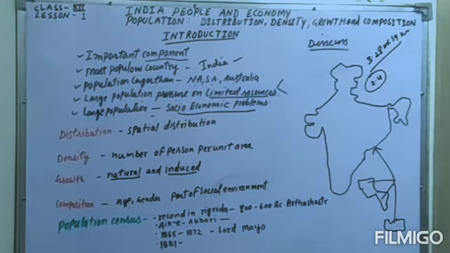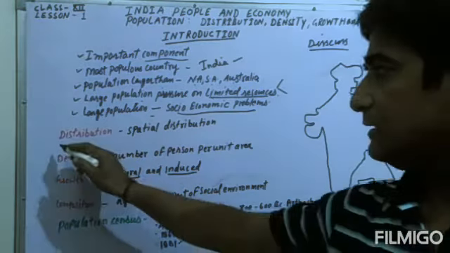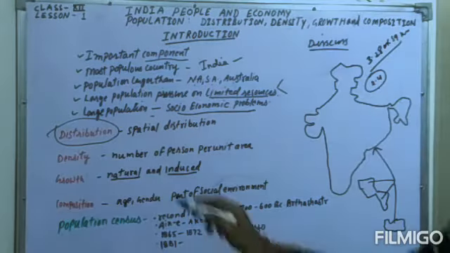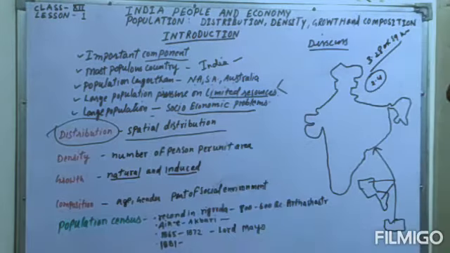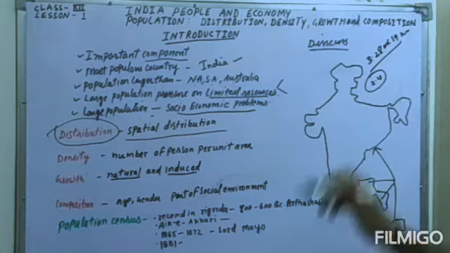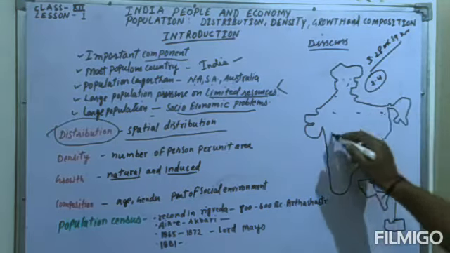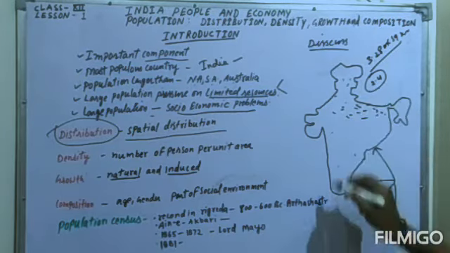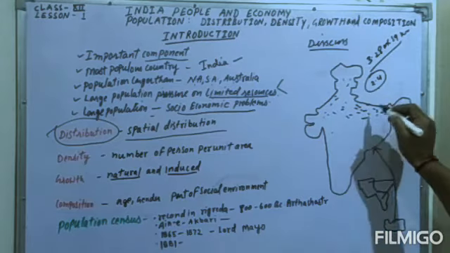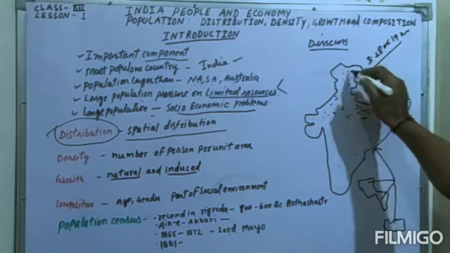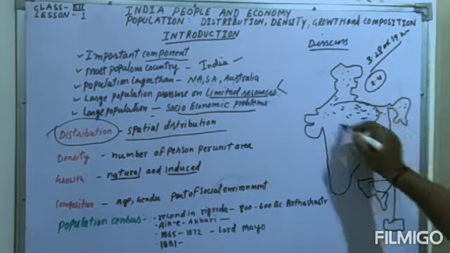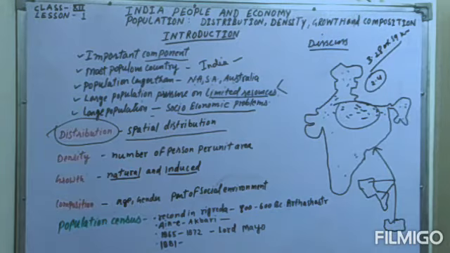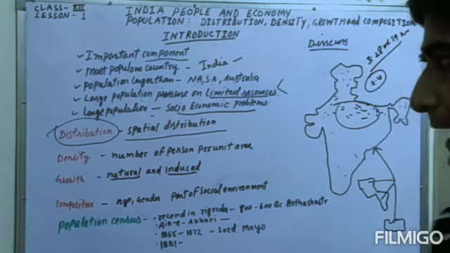So students, these are the different features which we are going to study. Number one, we will discuss the distribution of population, where we will see the spatial distribution of the population. Means we will see where the different types of people are living, where the largest number of people live, which are sparse areas and which are densely populated areas. You can see that in this area there is the largest population. So that is the spatial distribution, and we will see it from different angles.